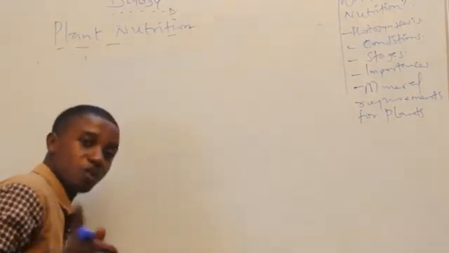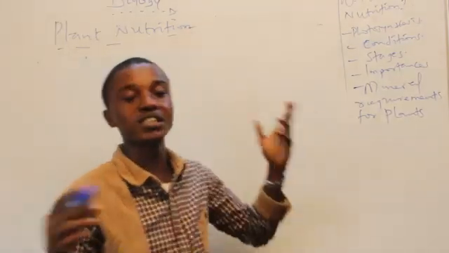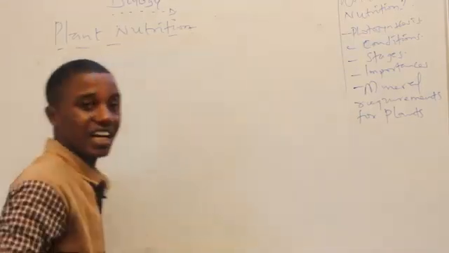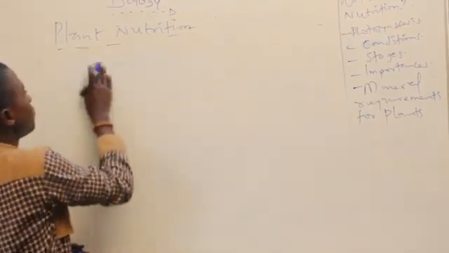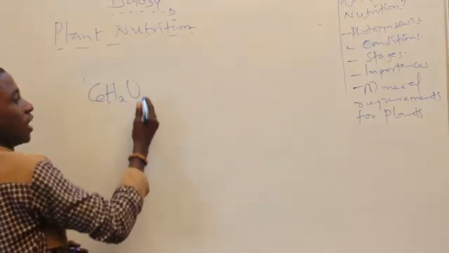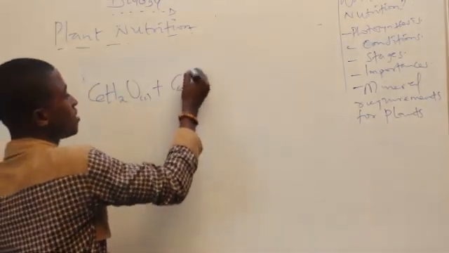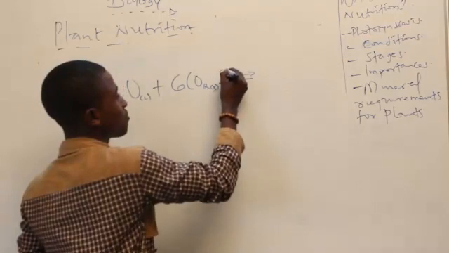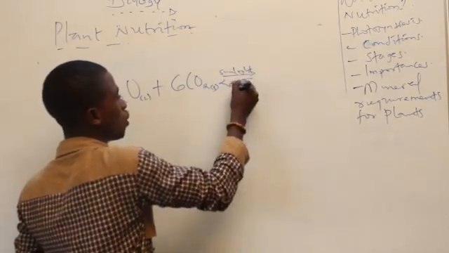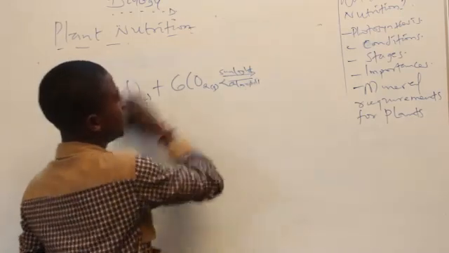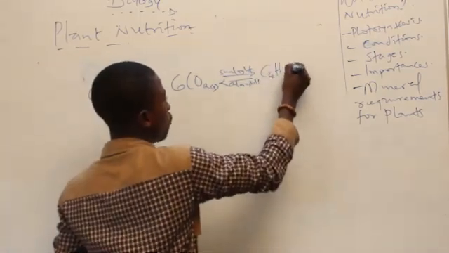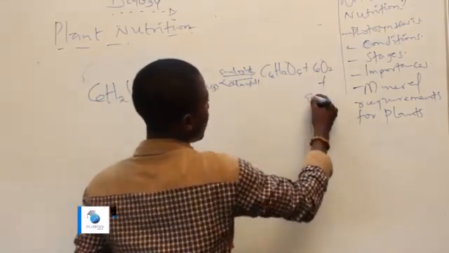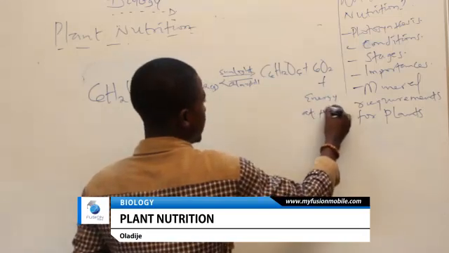So I need to show you the formula for photosynthesis, because teaching you everything without the formula is just like blowing air into the wind. It doesn't even make sense. So look at it. This is the standard formula for photosynthesis. We have 6 water. Water, as you know, is liquid, plus 6 carbon dioxide, 6 CO2, as you know, is gas. Now we have sunlight here, and we have chlorophyll here. So at the end of the day, we have C6H12O6, and we have 6 oxygen. Then aside this, we have energy as ATP.